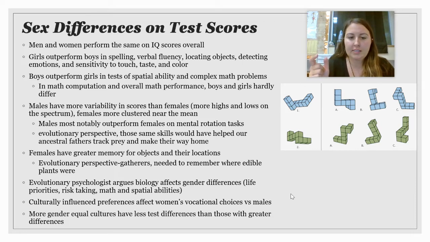The main place where we see a large difference in scores between males and females is in mental rotation tasks, or spatial tasks. On these types of visual spatial rotation tasks, males tend to outperform females. The evolutionary perspective says it's possible that men have more developed skills in that kind of task because this skill would have helped our ancestral fathers track prey and then make their way home.